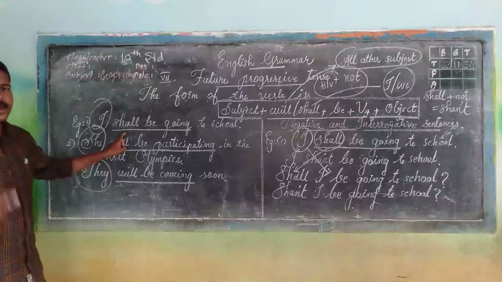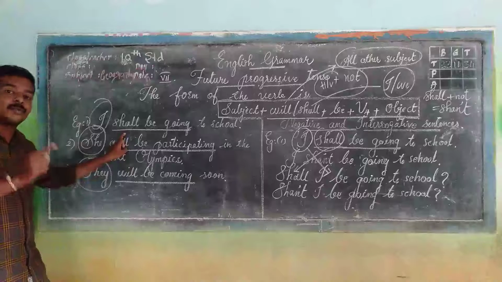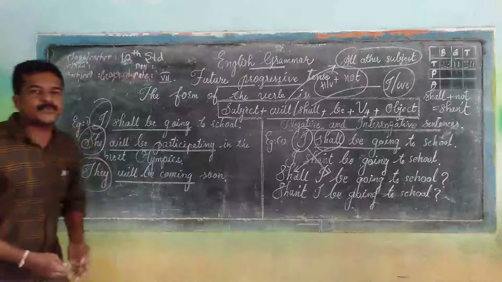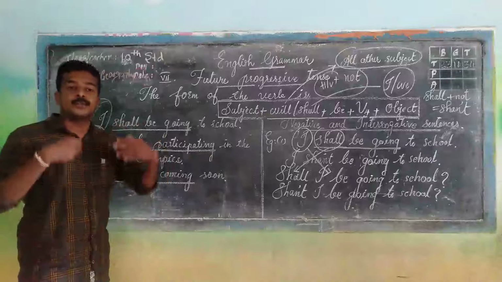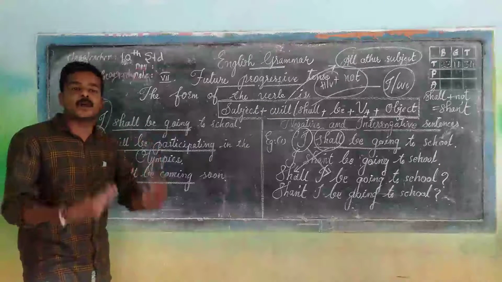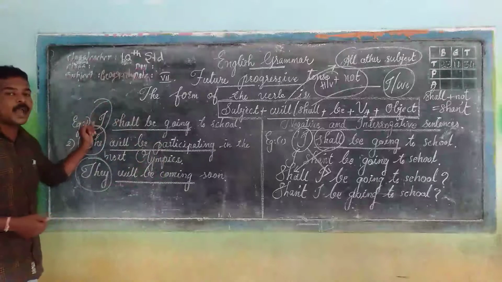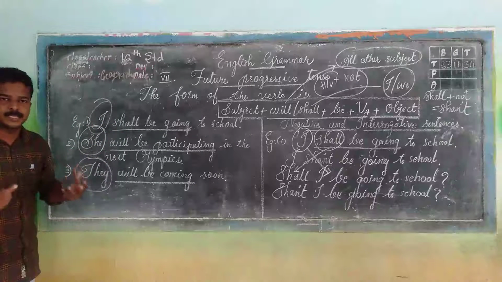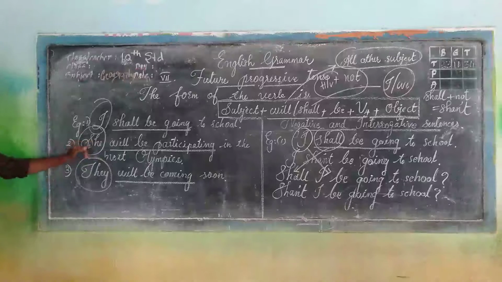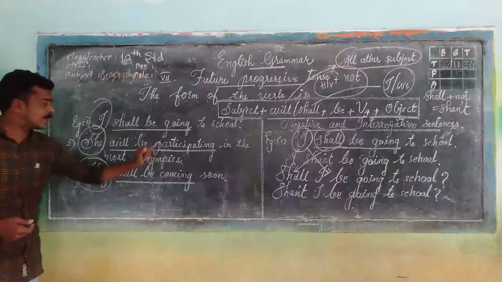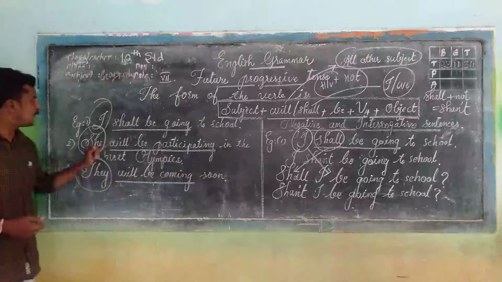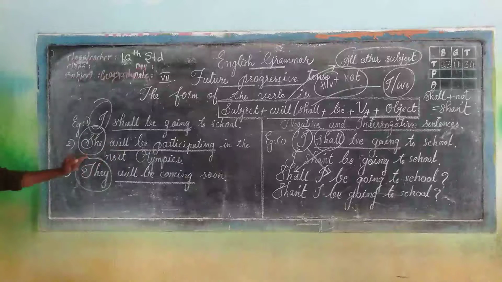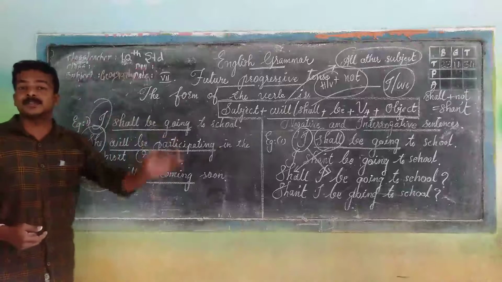As I told you, if the subject is I or we in future tense, whatever the future tense is, either simple future, future progressive, future perfect or future perfect progressive, we must use shall as a helping verb, and all the other subjects take will. Second example: she will be participating in the next Olympics. Here the subject is she, so I have used will as a helping verb. And the third example: they will be coming soon.